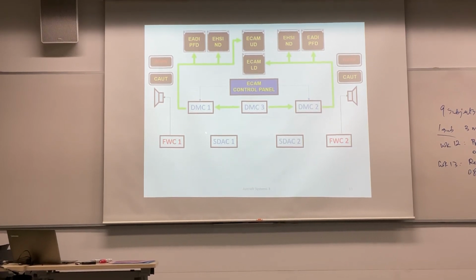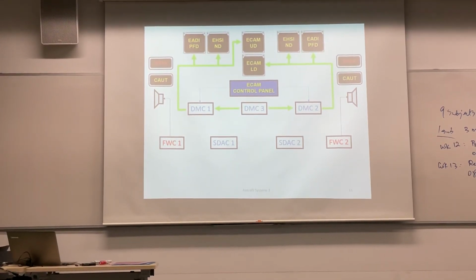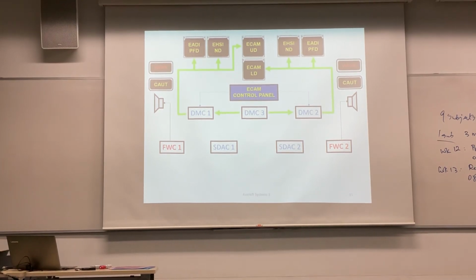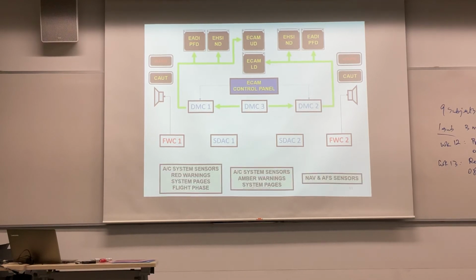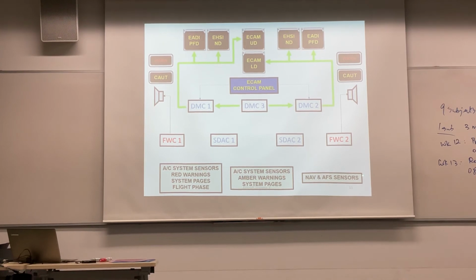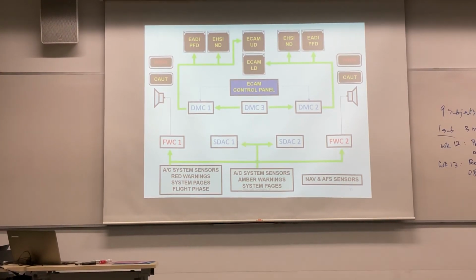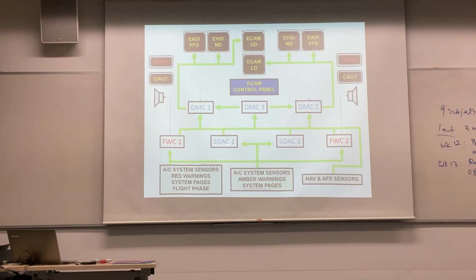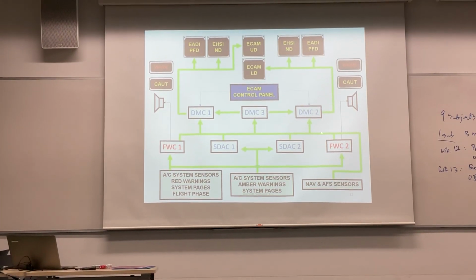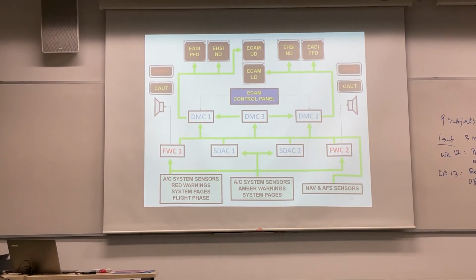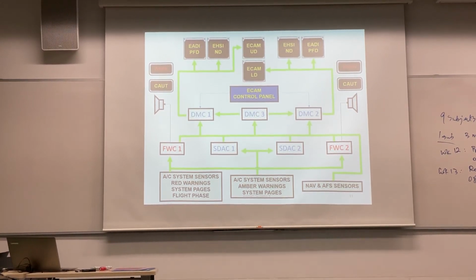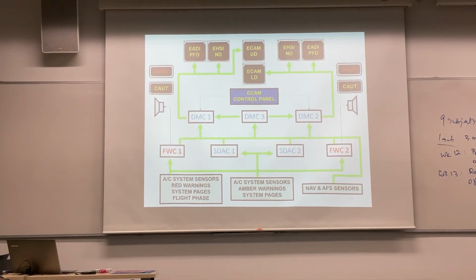This is what I call the equivalent of the flight data acquisition unit. They call it the data concentration unit, the system data concentrator. Okay, this is the tool. They take information from all these units, and this information is redistributed to the DMC and all that. It's quite a nice diagram for when you're learning the aircraft system. As I said, I won't ask you all these details because this is just a generic course, not a type course.